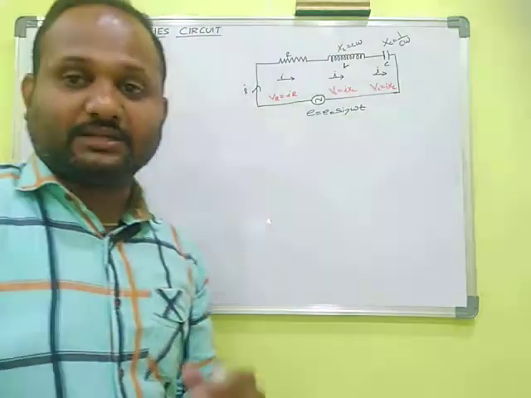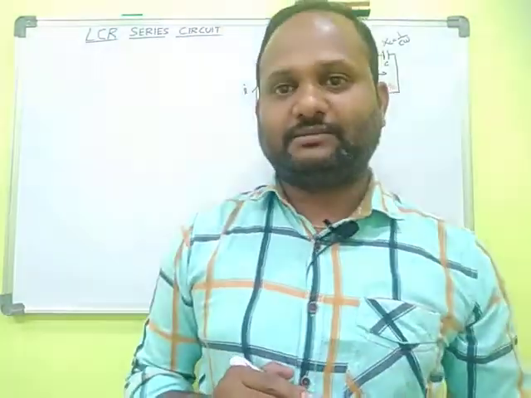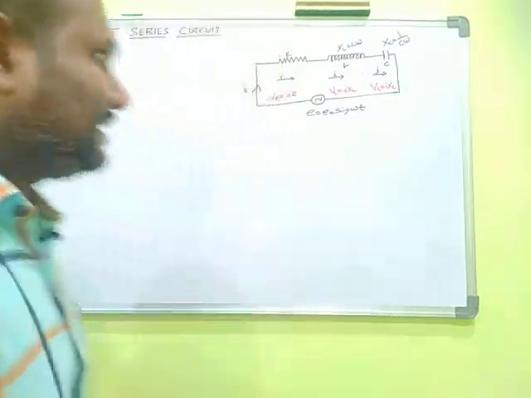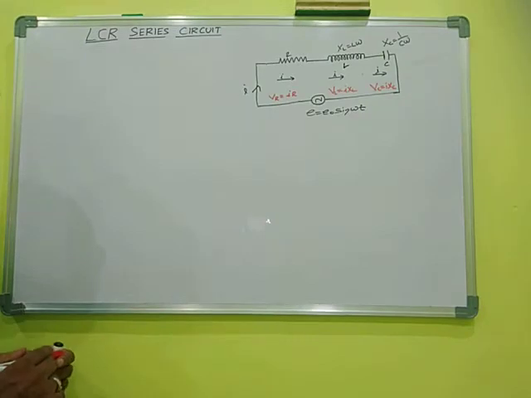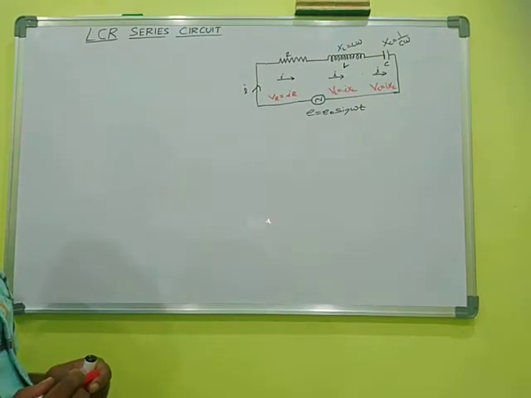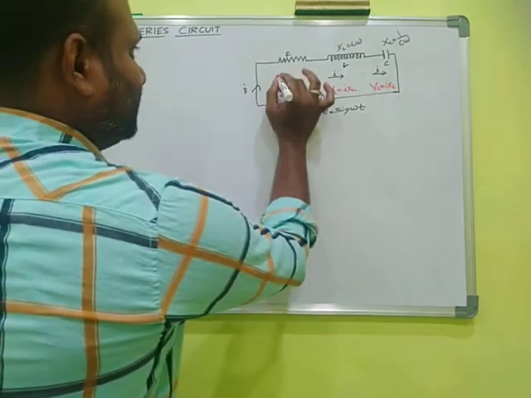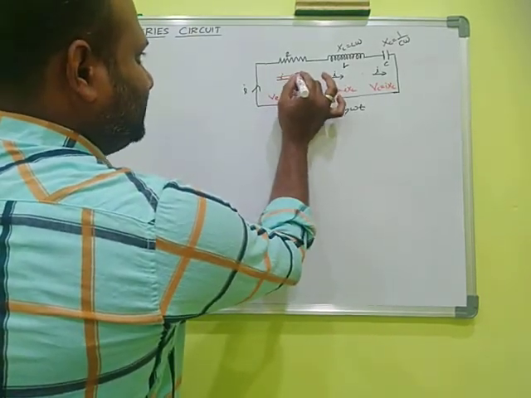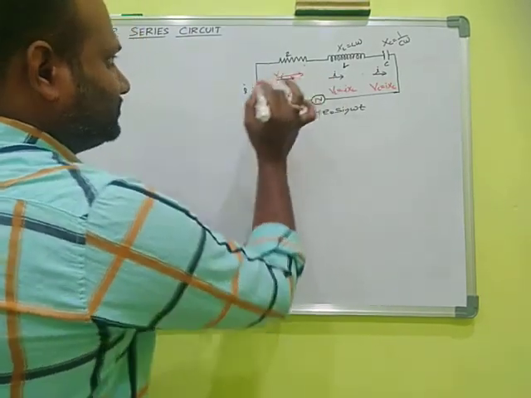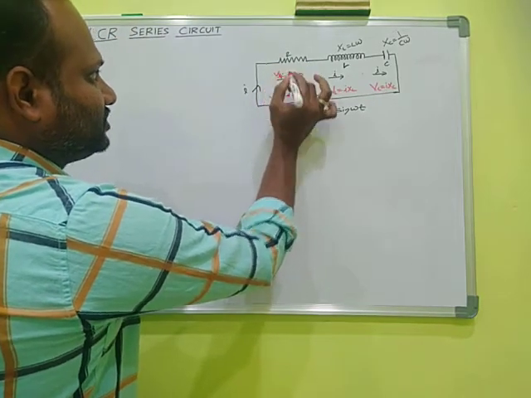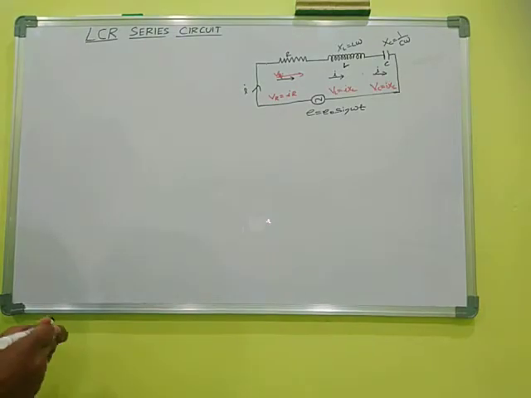Okay. What is the phase difference here between the current and voltage? In the case of resistor, the current and voltage are in the same phase, we know very well. I draw clearly.